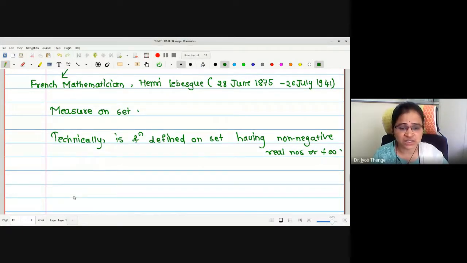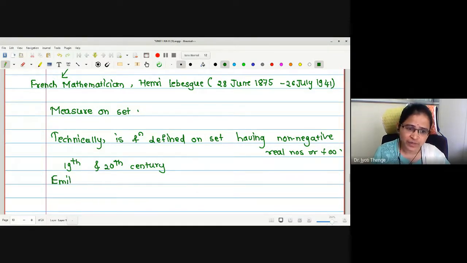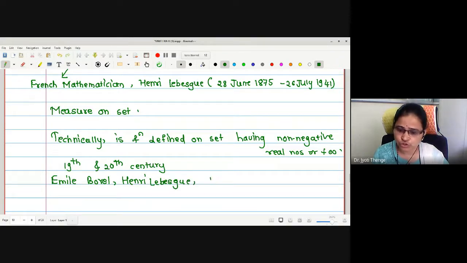Actually, measure theory was developed in successive stages during the 19th and 20th century, and the mathematicians who have contributed to this are, first, Emile Borel, next Henri Lebesgue, as we have discussed, and then John Randall and others.